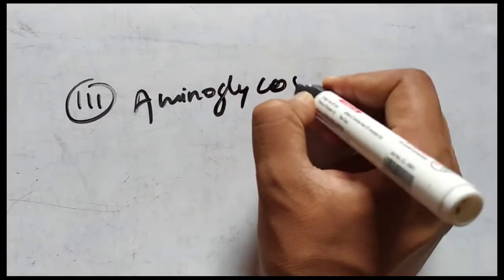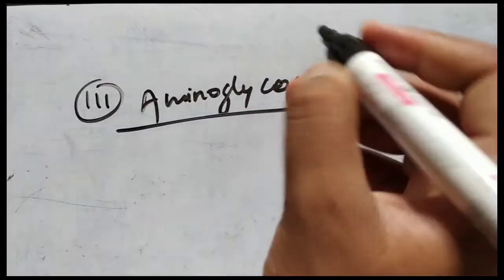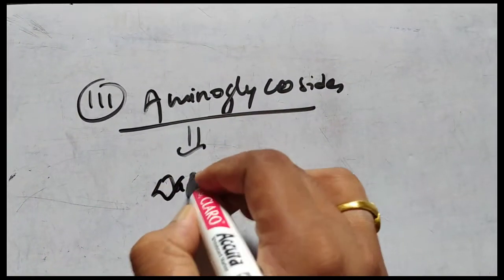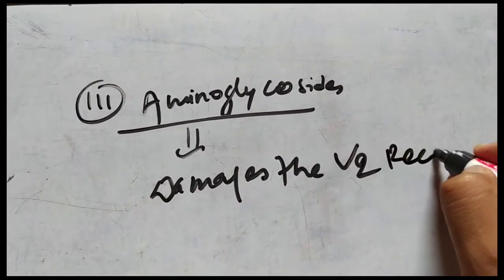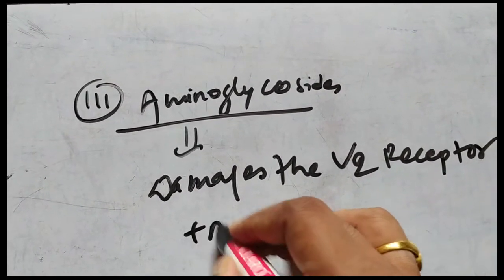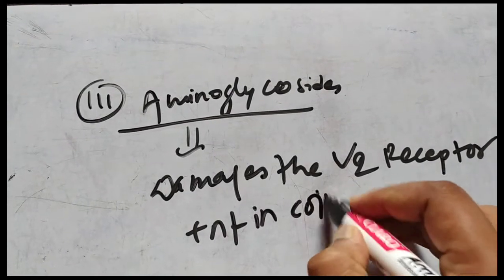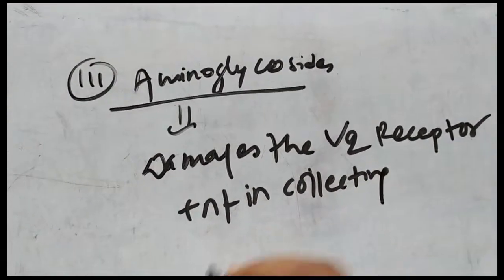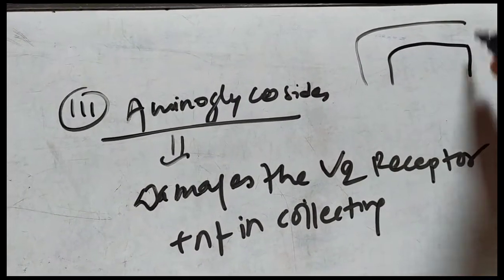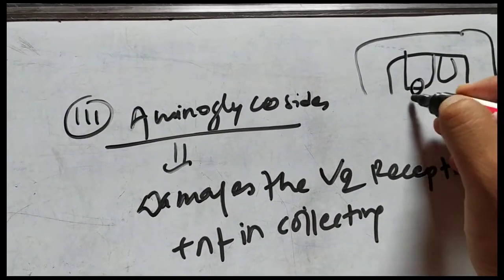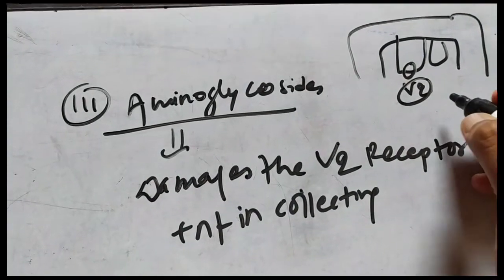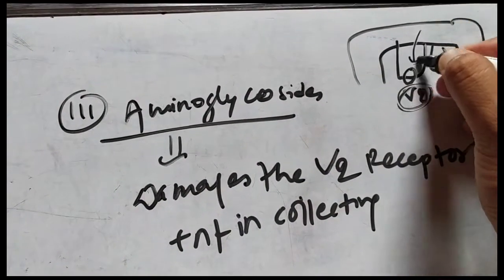The aminoglycosides damage the V2 receptor present in the collecting duct. In the collecting duct there are cells, and the cells have the V2 receptor. This V2 receptor helps in absorbing water.